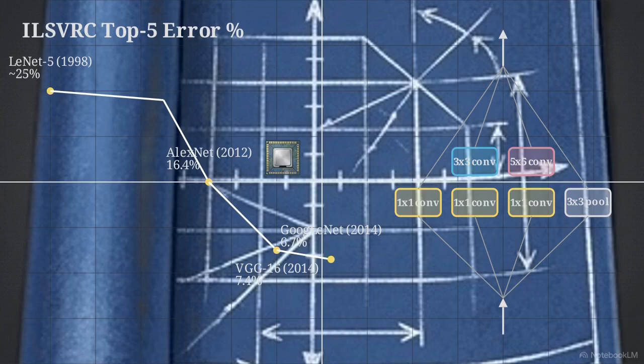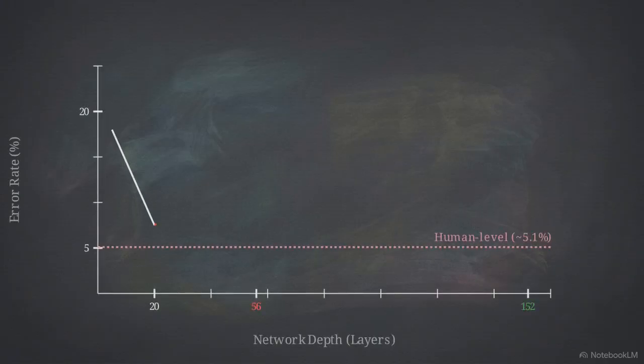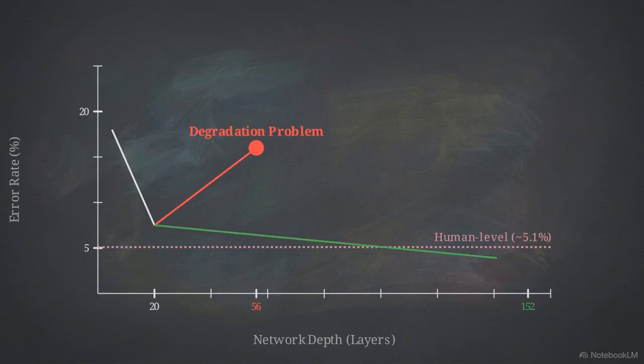Parallel to this, GoogLeNet reached 6.7% error by introducing inception modules, which process multi-scale convolutions simultaneously within a single layer. However, as networks reached 30 and 40 layers, training error began to increase. This was the degradation problem. The deeper the network, the harder it was for the optimization signal to reach early layers.